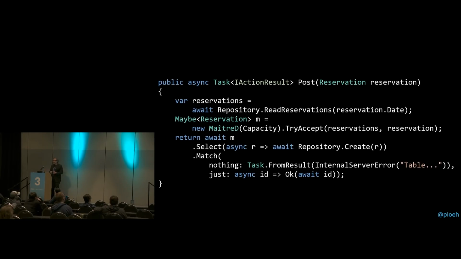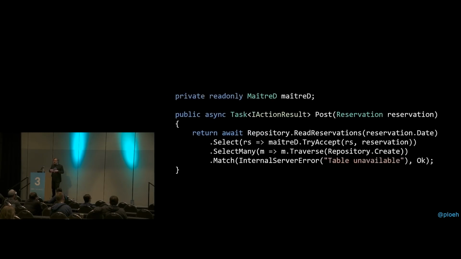And maybe you think it's not so pretty to have that new maitre d sitting in line there. So why do we need to create a new one of those every time we need it? We could just promote that to a little class field and do some other refactoring, and then the code might end up looking like this, which is much prettier.